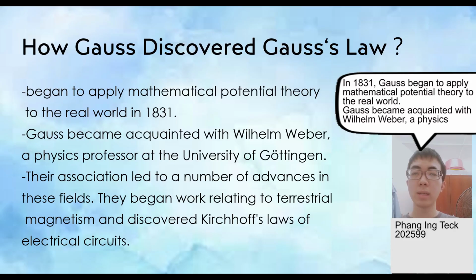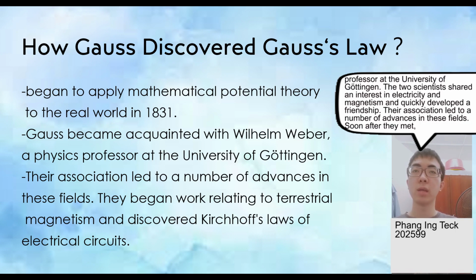In 1831, Gauss began to apply mathematical potential theory to the real world. Gauss became acquainted with Wilhelm Weber, a physics professor at the University of Göttingen. The two scientists shared an interest in electricity and magnetism and quickly developed a friendship. Their association led to a number of advances in this field.